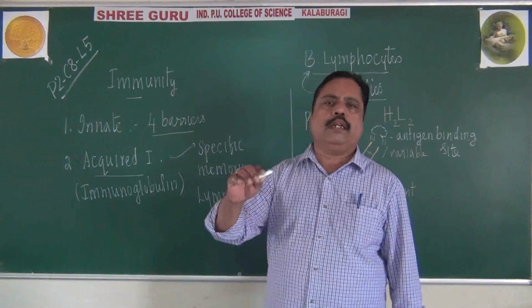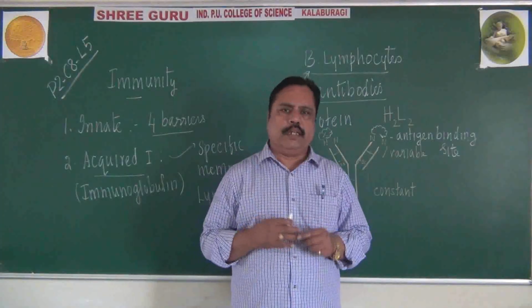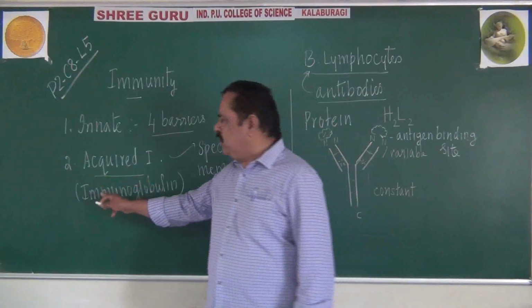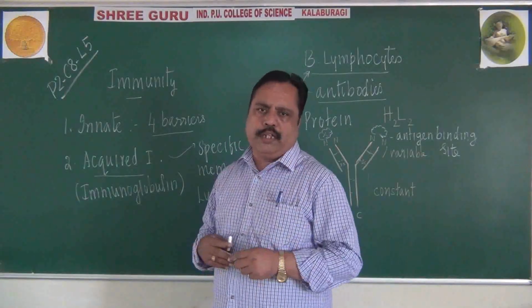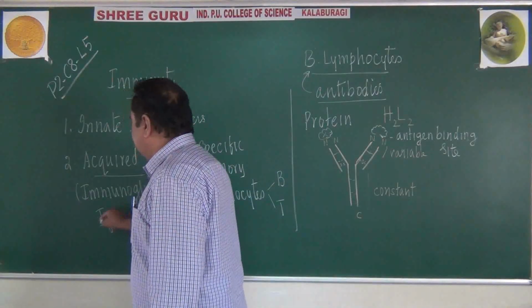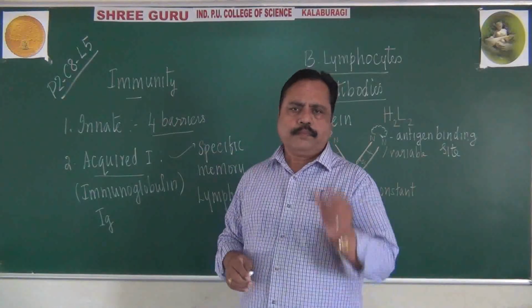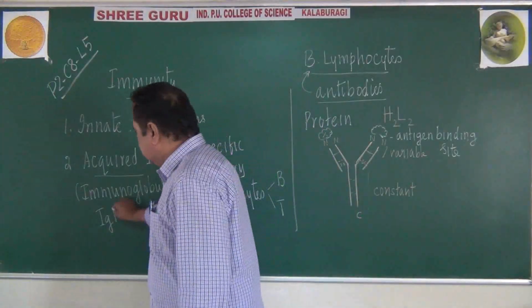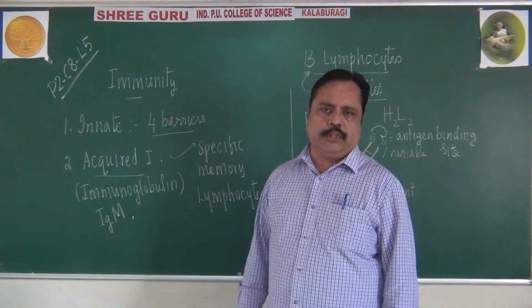Immunoglobulin is the nature of the protein present in antibodies. To denote that nature, we use different antibodies with the symbol Ig. There are antibodies like IgM produced by our immune system.